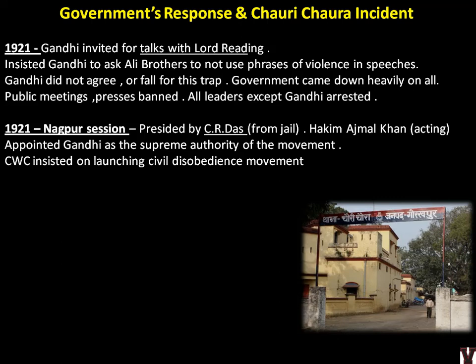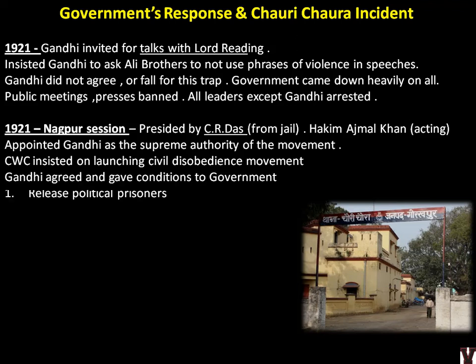CWC, that is the Congress Working Committee, insisted on launching the civil disobedience movement now. So that is not only doing non-cooperation, but starting to do something to disobey and act against the government. Gandhi agreed and gave two conditions to the government. One is release all the political prisoners which they arrested, and take off the control over presses. So whatever ban they have imposed, just take it off.